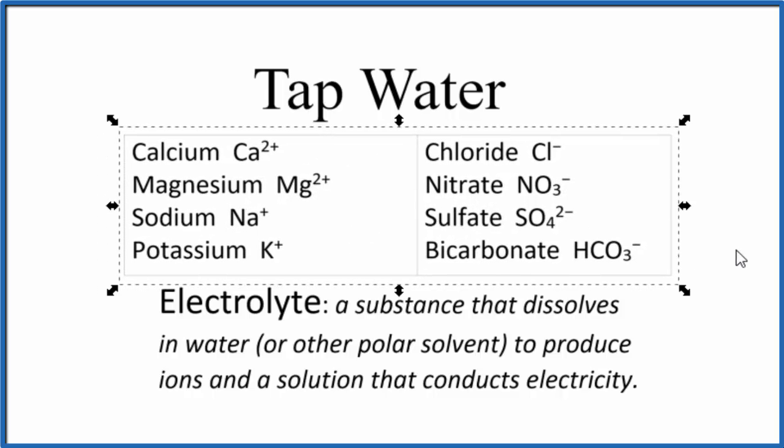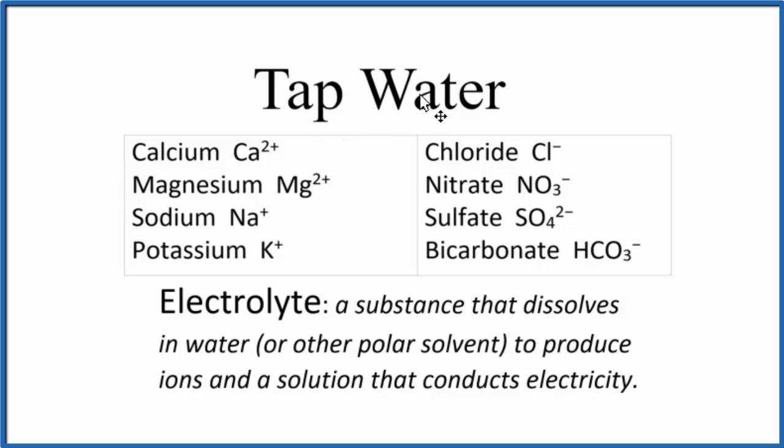water. This is Dr. B answering the question whether tap water is an electrolyte. It contains strong electrolytes that produce these ions here, for example, but just the H2O is a very, very weak electrolyte.